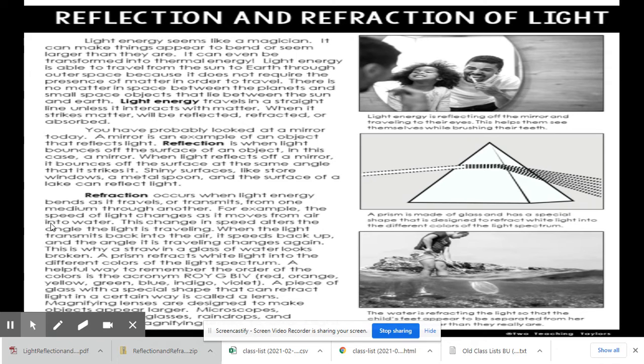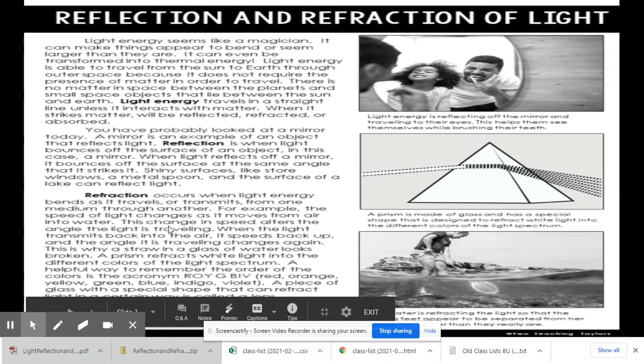Refraction occurs when light energy bends as it travels or transmits from one medium through another. For example, the speed of light changes as it moves from air into water. This change in speed alters the angle that the light is traveling. When the light transmits back into the air, it speeds back up, and the angle it is traveling changes again. This is why a straw in a glass of water looks broken.